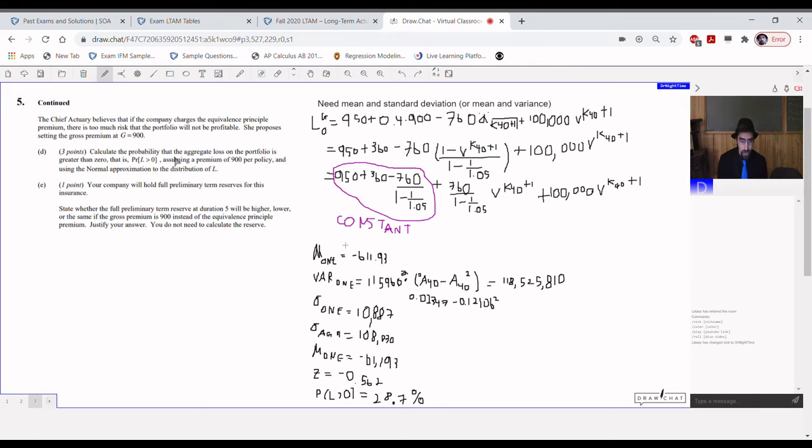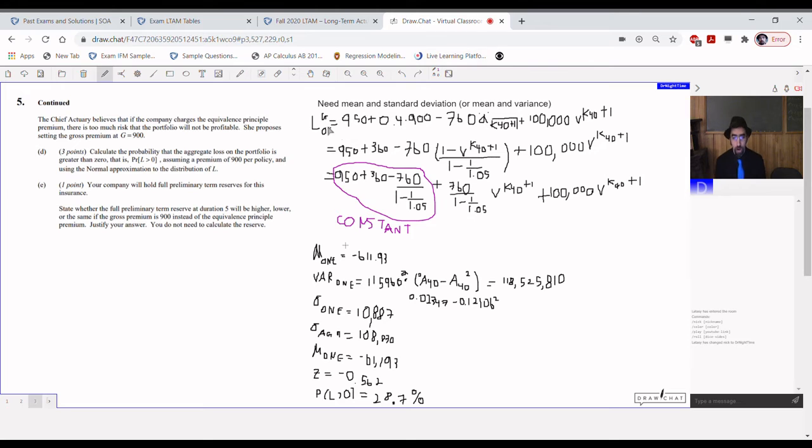Calculate the probability that the aggregate loss on the portfolio is greater than 0, that is, P(L > 0), assuming a premium of 900 per policy, and using the normal approximation to the distribution of L. So we need mean and standard deviation, or mean and variance. We're going to use central limit theorem here again. We need the mean loss, the standard deviation of the loss, and then just take a z-score, look up in our z-tables, and that's that.